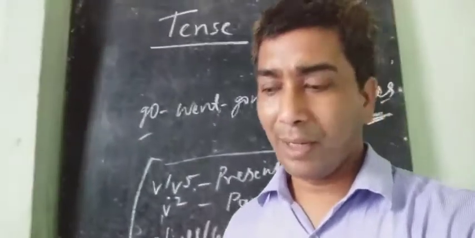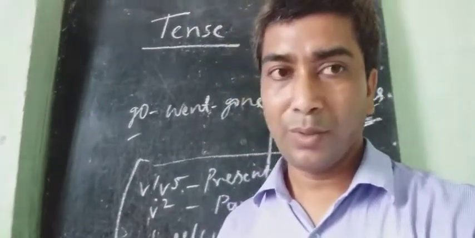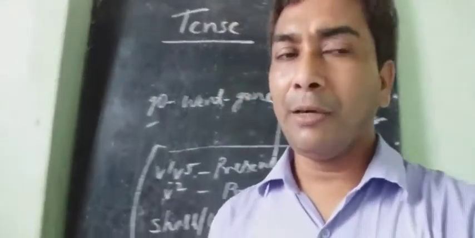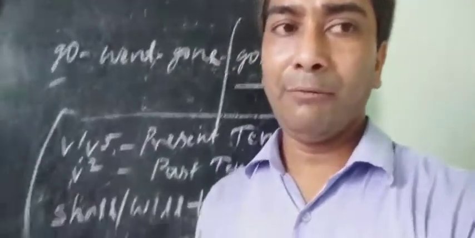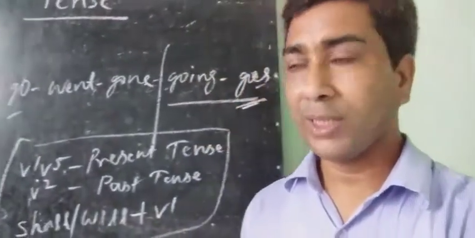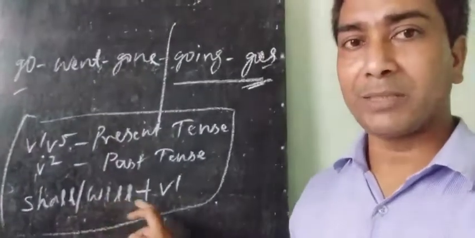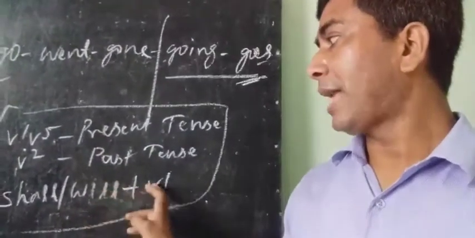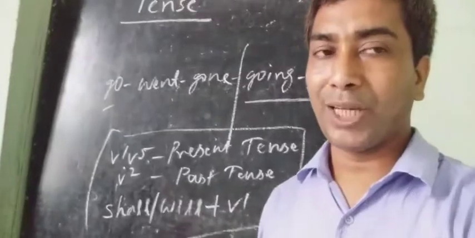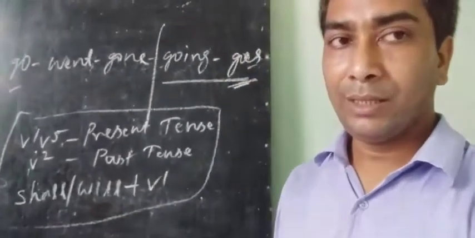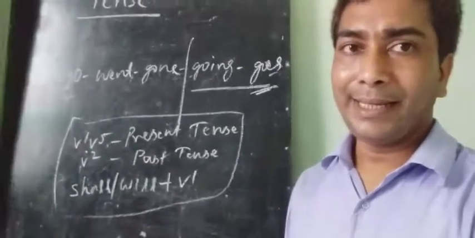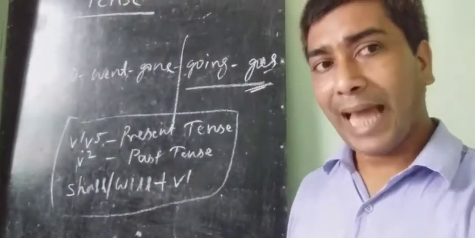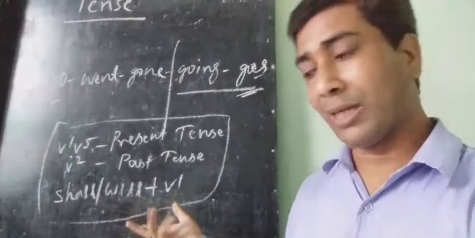Now example number 3. They will come tomorrow. Will come: shall, will plus V1 means future. It is future tense. They will come tomorrow is future tense, and it indicates future time.